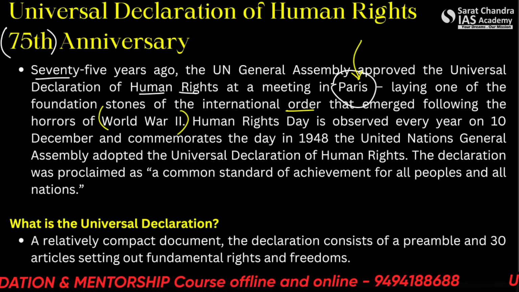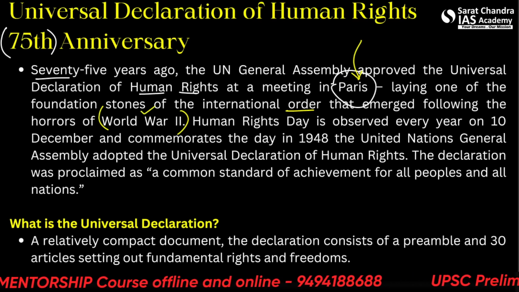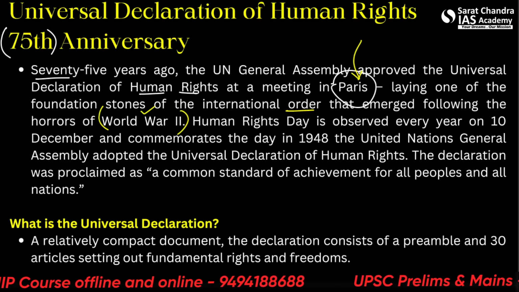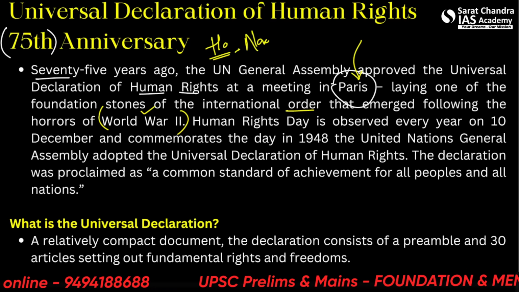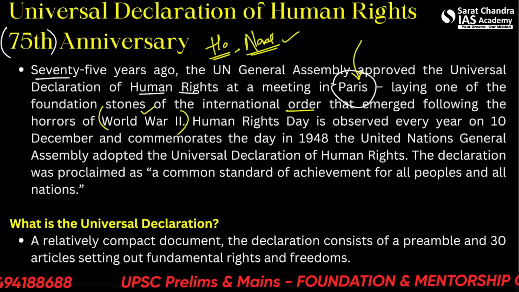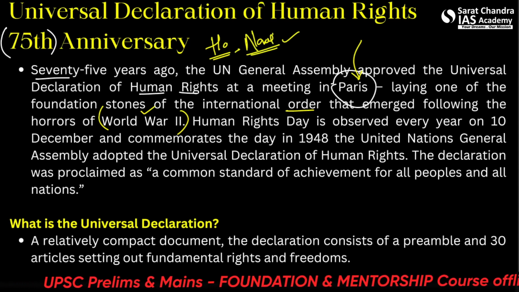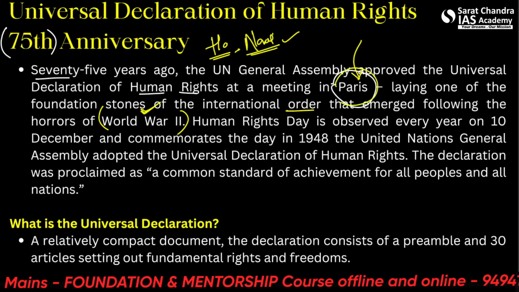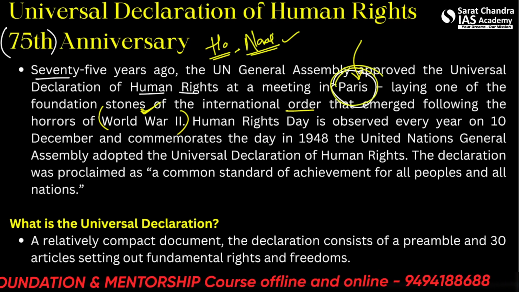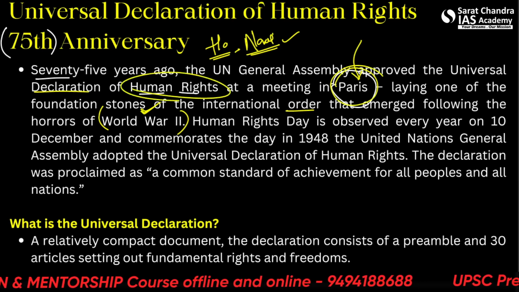So after World War II, there were many things, especially the humanitarian crisis, the Holocaust you can say, Nazi Germany. So those things were there, apartheid was there. Alright, so after that, many things changed in the world and the world order. So out of them, during a meeting in Paris, the Universal Declaration of Human Rights was signed.